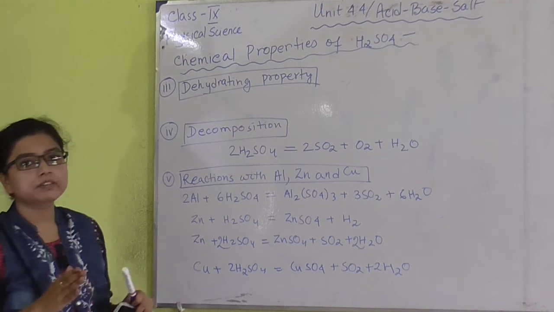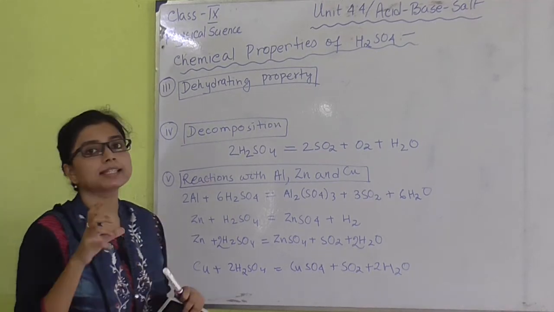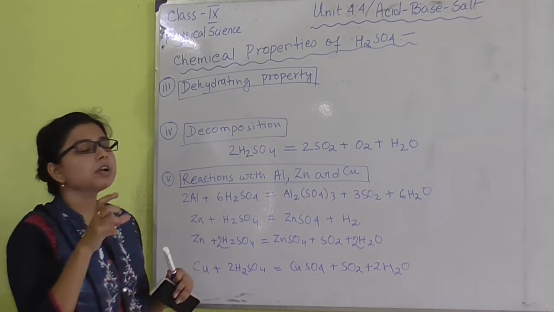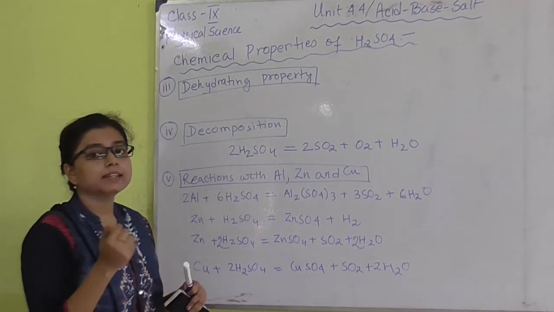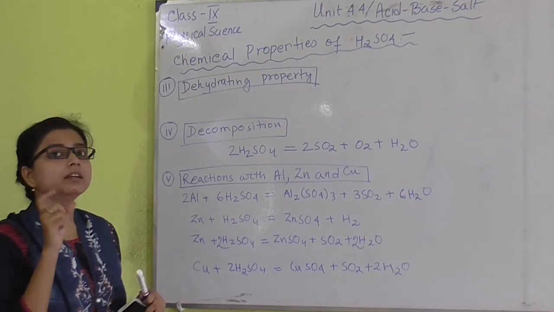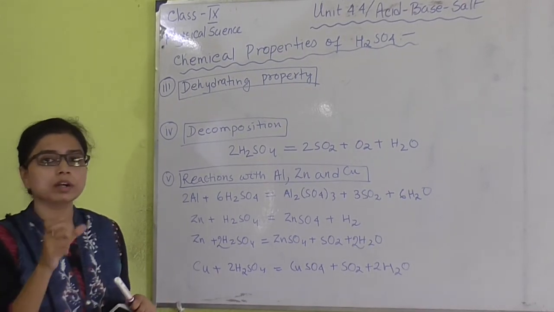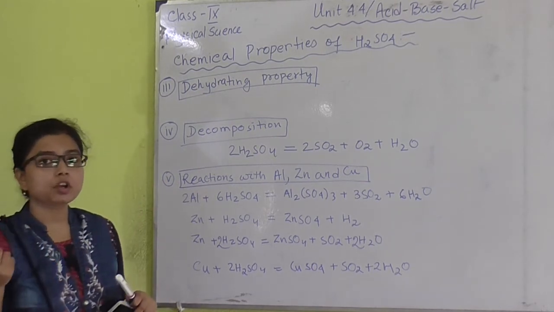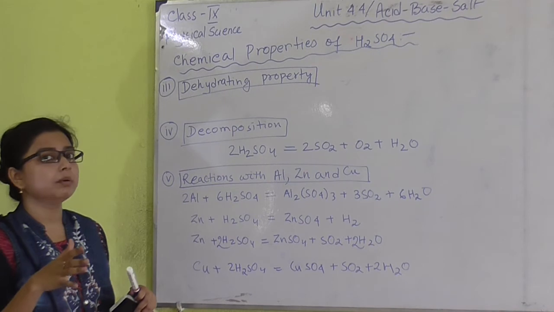Concentrated H2SO4 can act as a very good dehydrating agent. That means if we add concentrated H2SO4 to a compound which contains water molecules, then concentrated H2SO4 can absorb the molecules of water from the compound.